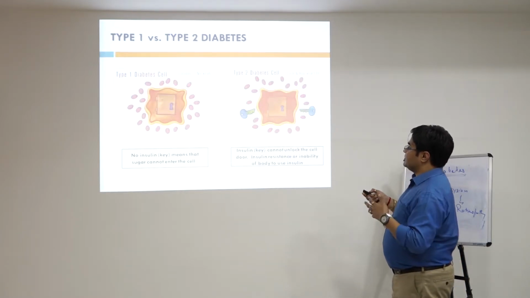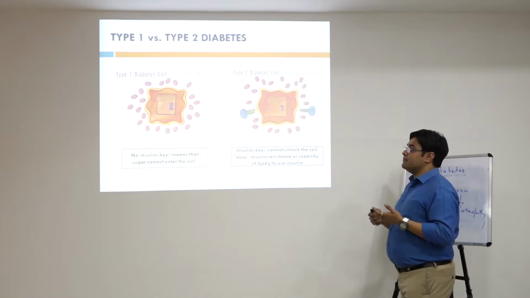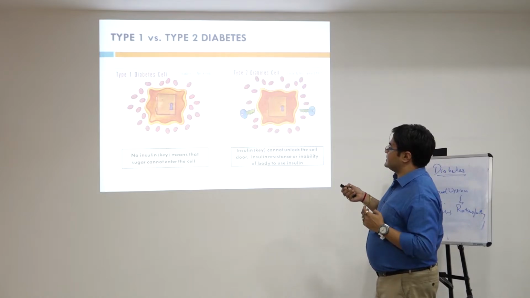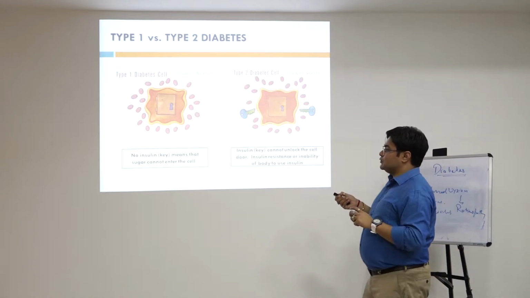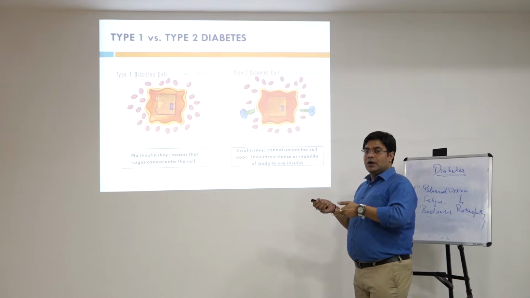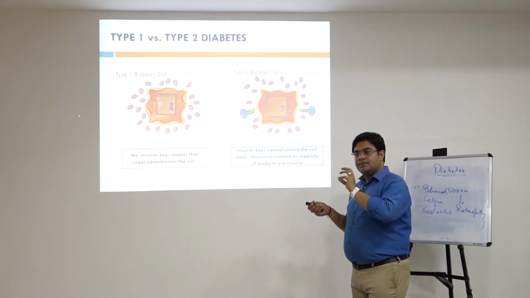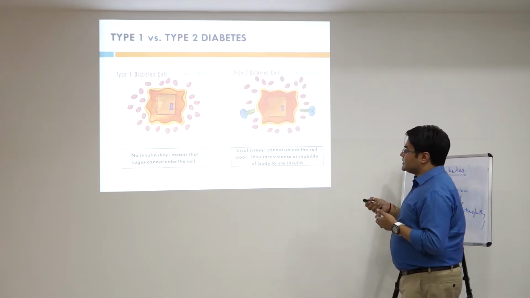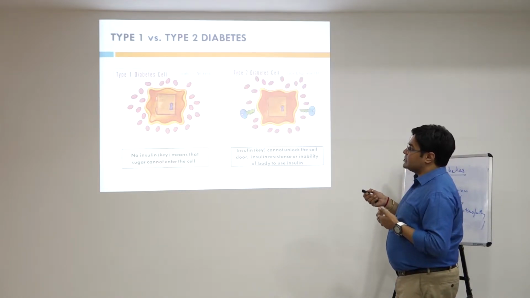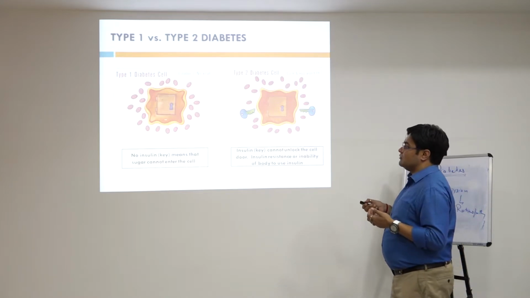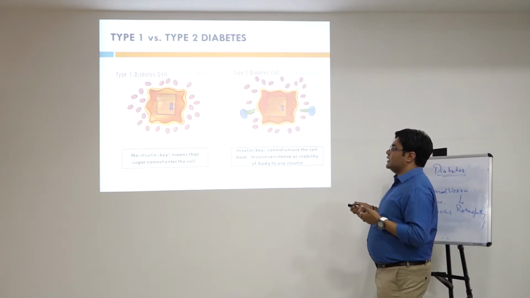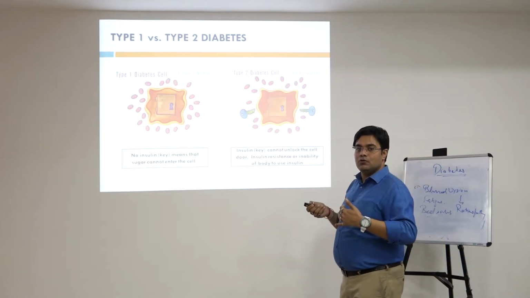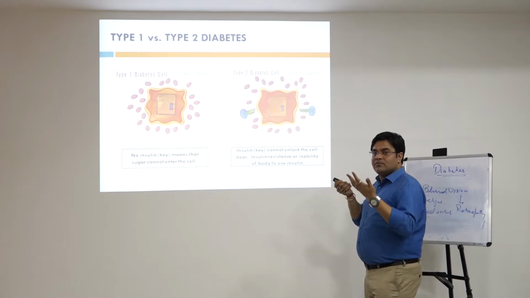Then it is type 1 versus type 2 diabetes. It is again a very beautiful diagrammatic presentation which will clear the concept here. In type 1 diabetes, like in the previous slide I told you, insulin is like a key which can open the lock, and thereby when the lock is open, the blood glucose can go into the cells and tissues, thereby the blood glucose level gets lowered. In type 1 diabetes, there is no insulin, there is no key. So if there is no key, the lock can't open, right? So the sugar cannot enter the cell. It remains there in the blood, and thereby the blood glucose levels get enhanced.